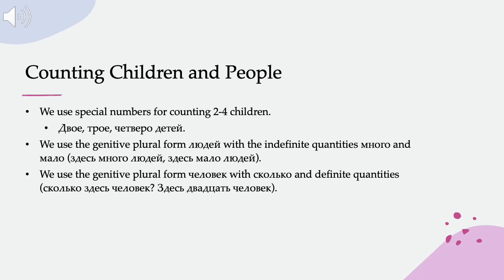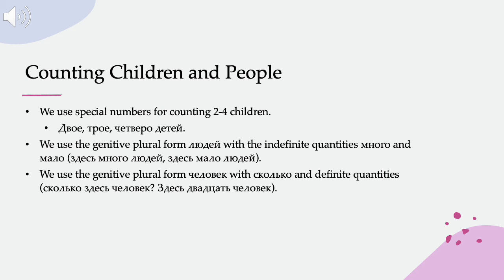And finally, we have some special rules for counting children and people. And we have these special numbers двое, трое, and четверо that always take the genitive plural and that we use for counting children. So we say у меня двое детей. I have 2 children. У меня трое детей. I have 3 children. У меня четверо детей. I have 4 children.